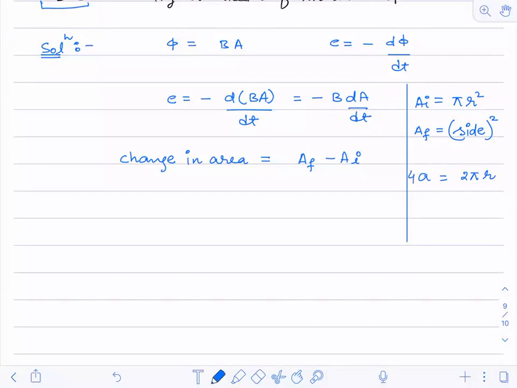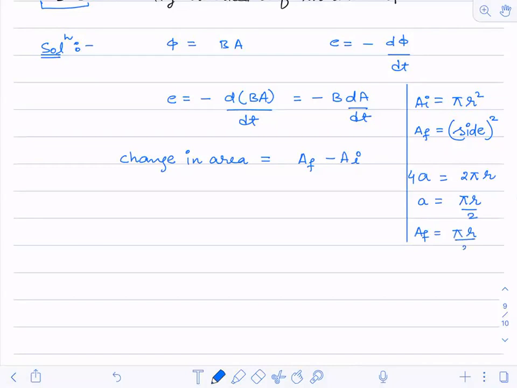A is the side. 4 times the side will be equal to the circumference of the circular wire frame, 2 pi r. So from here, what is the value of a now? Will I get pi r by 2? So the final area becomes what? Pi r by 2 whole square.